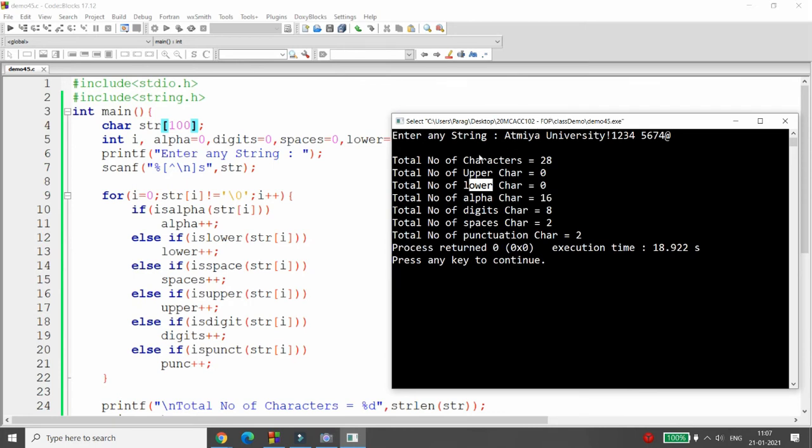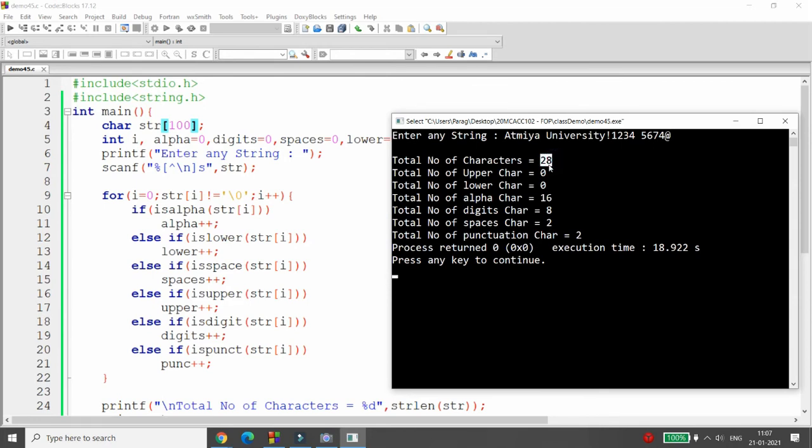Because it will be used in isalpha, and as you all know, if else if is a ladder. So if it is alpha, it will not evaluate any other if condition over here, right? So if it is alpha, then your alpha will be plus plus. So as a result, if you make the total, 16 plus 8, 24, plus 2 spaces, 1 and 2, so it is 26, and 2 punctuation marks, that is the exclamatory symbol and the at the rate symbol. So 16 plus 8, 24, plus 4, the total characters are 28.